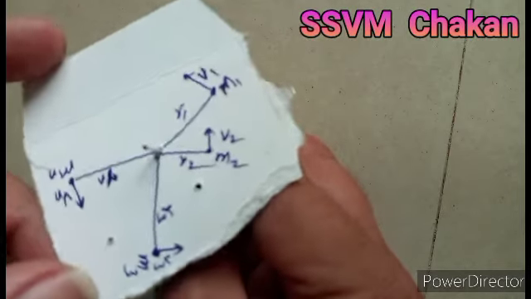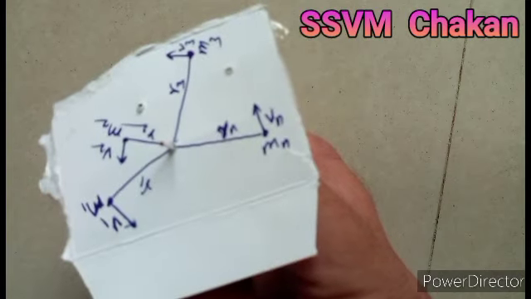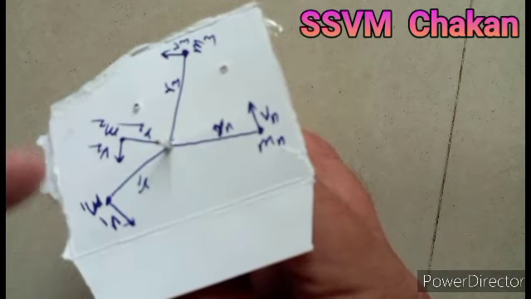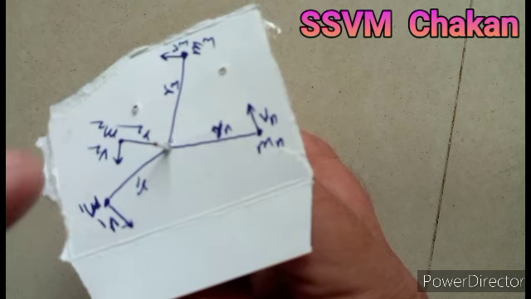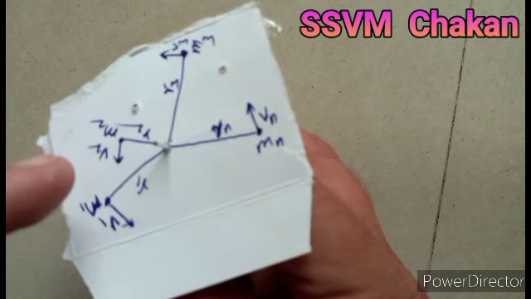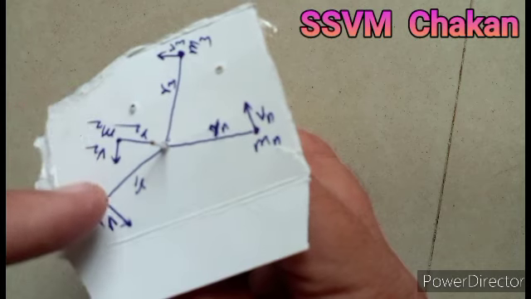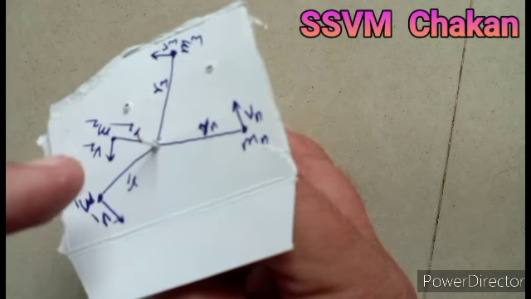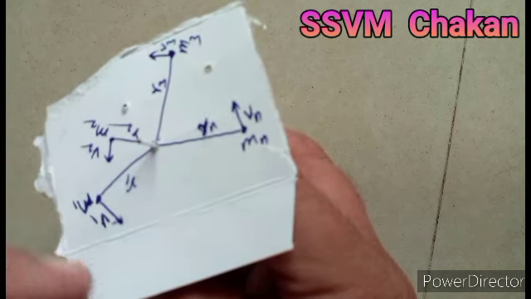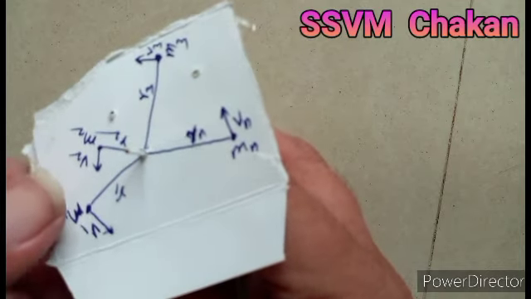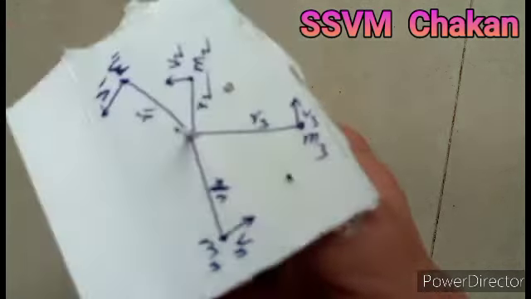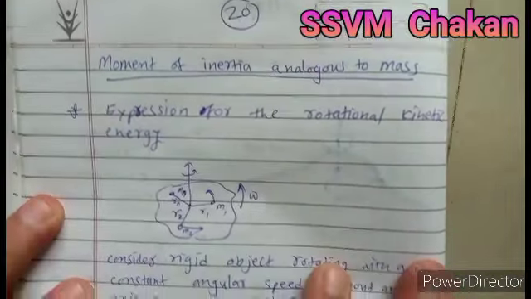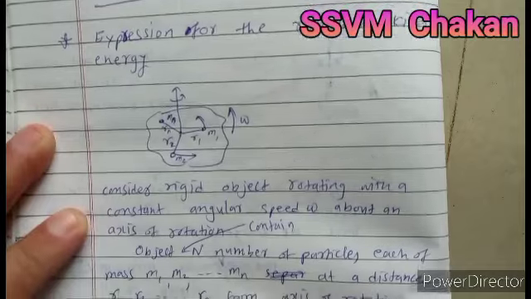Suppose we rotate the body with constant angular speed. So the body must have two speeds. One is the linear speed, where each particle has a linear speed which is tangential to the circular path, and the other is called angular velocity, or angular speed. We rotate the body with constant angular speed, and we derive the expression for the kinetic energy of this body. So, the expression for rotational kinetic energy.